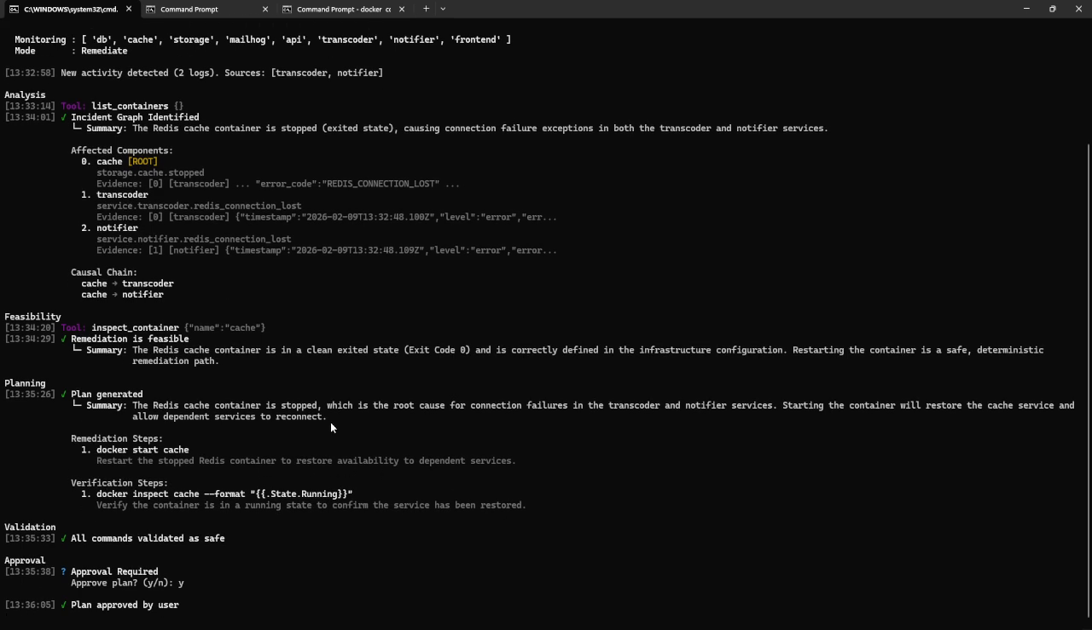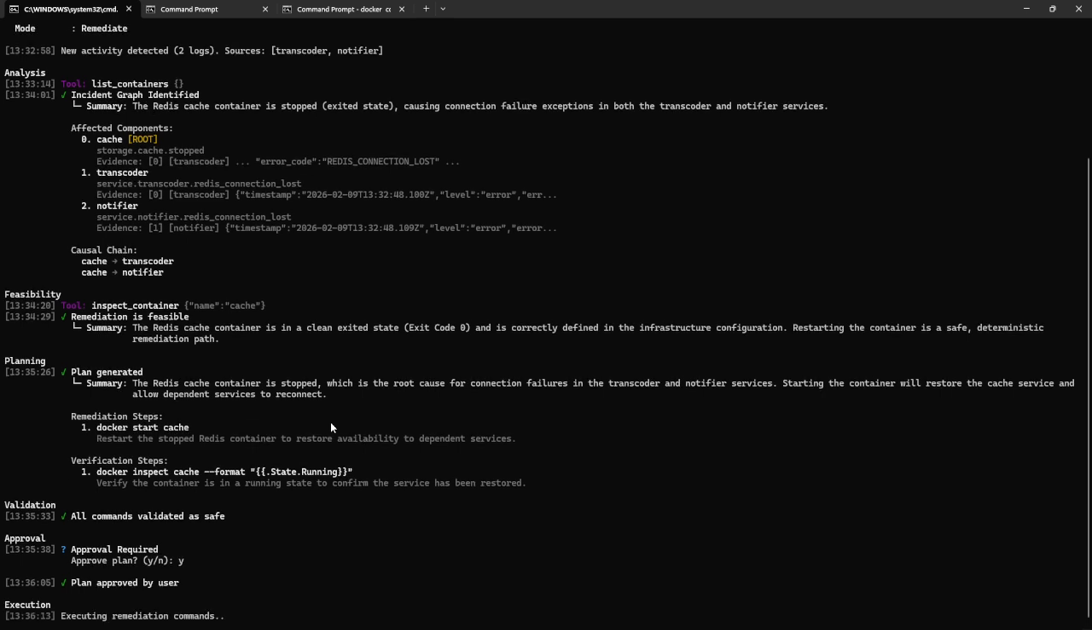Once the plan is approved, it executes the remediation and verification steps sequentially and verifies the output and the system health at the end.